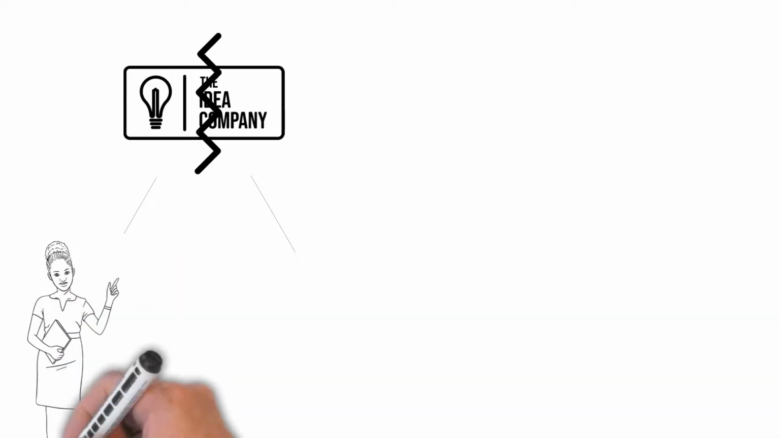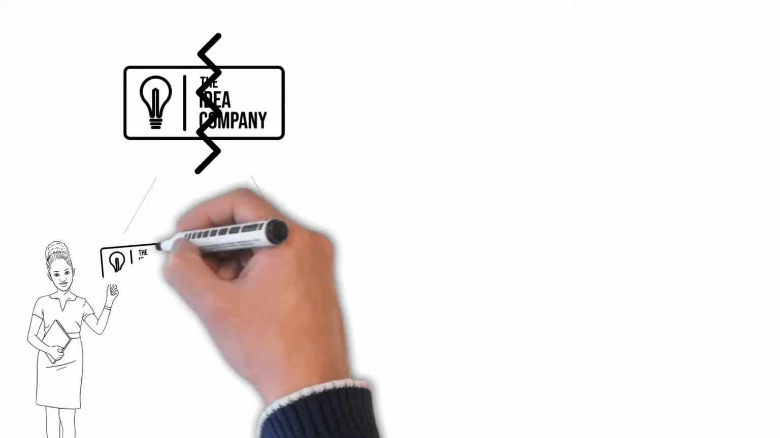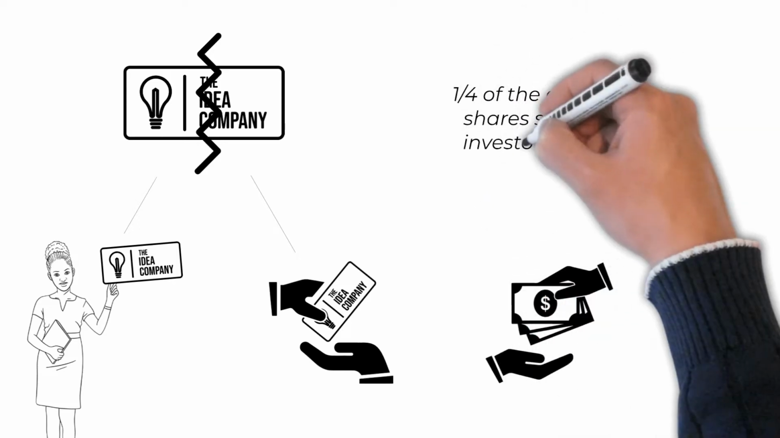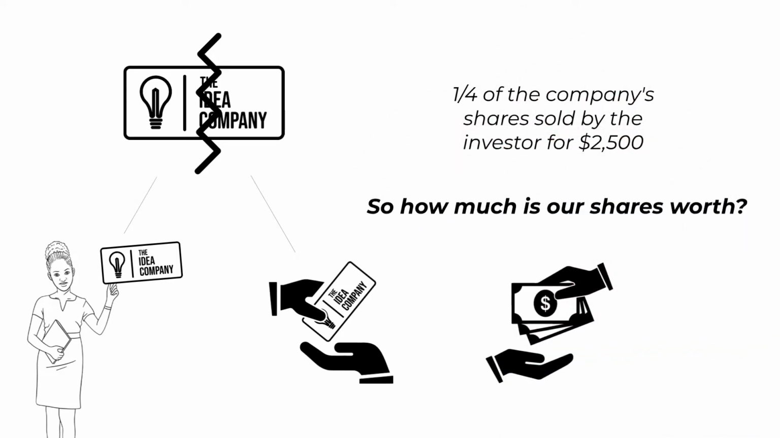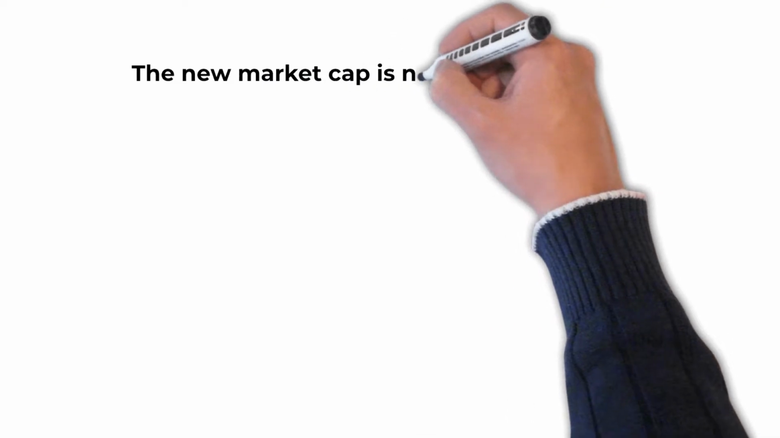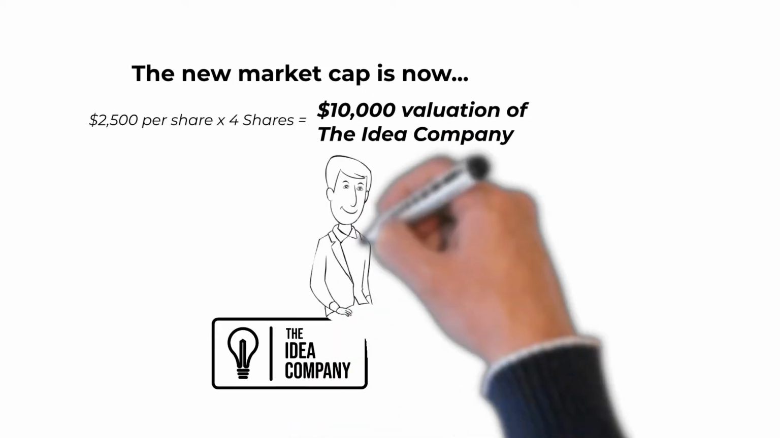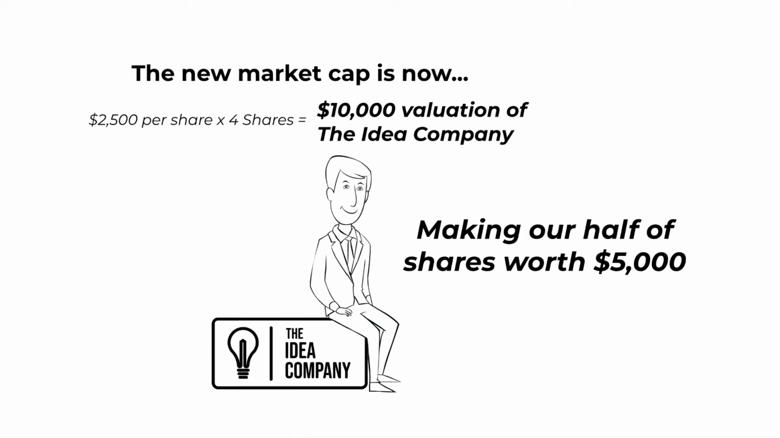Let's get back to our investor. As it turns out, she sold half of her half to someone else for $2,500. That's a quarter of the company. How much is our half worth now? Remember, we add up all the pieces or shares to make up the market cap. So if a quarter of the company is worth $2,500, then the whole company is now worth $10,000. And our half, well, that's worth $5,000. Wow.